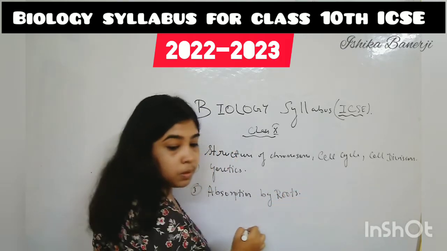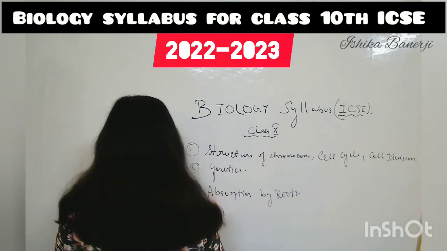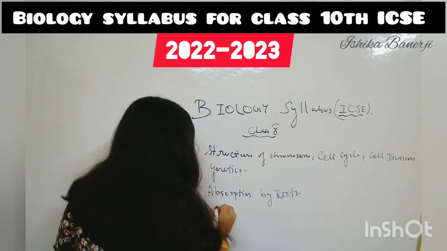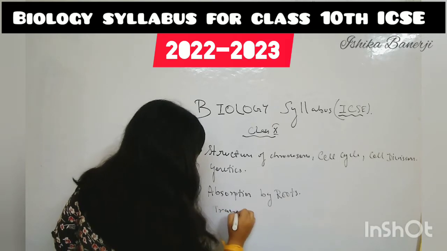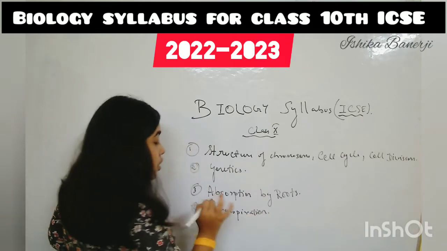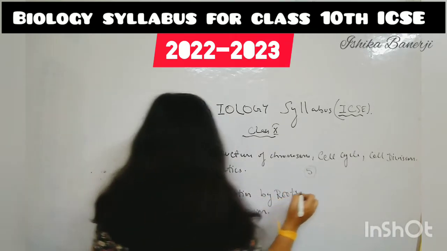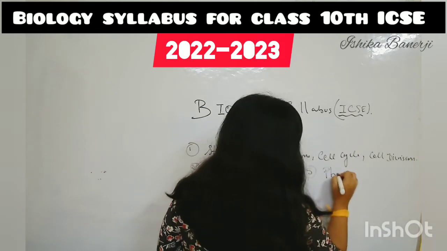Is it properly visible? Okay. Fourth one is transpiration. This I have written from the official site of ICSE, so you can just have a trust on this. Fifth one is photosynthesis.